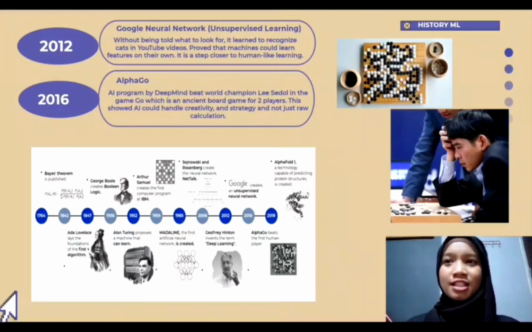And in 2016, AlphaGo, which is an AI program by DeepMind, beat world champion Lee Sedol in the game Go. The game Go is an ancient board game for 2 players. This showed AI could handle creativity and strategy and not just raw calculations. At the bottom of the slide, you can see the conclusion for the whole history and timeline of machine learning.